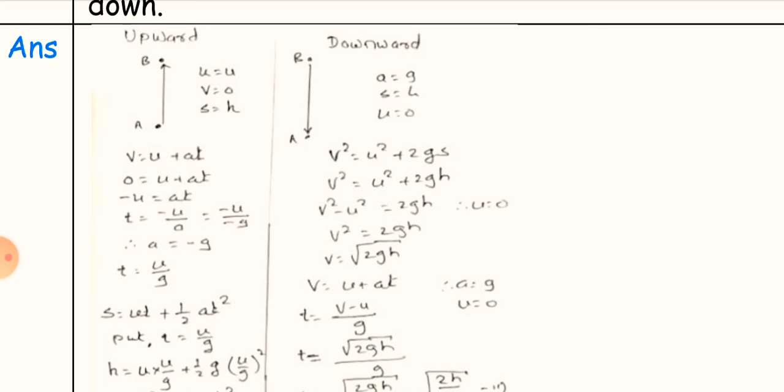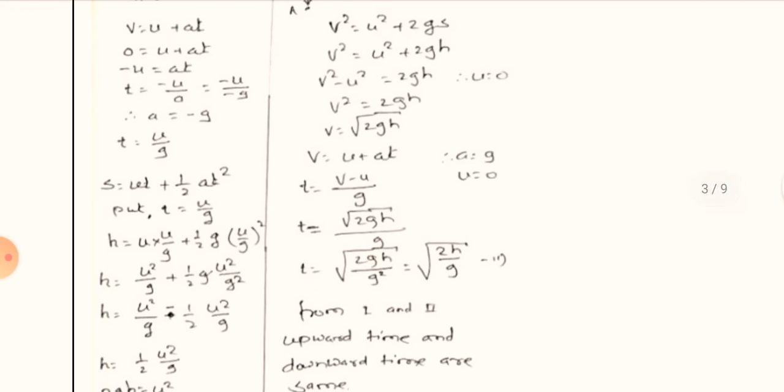From Newton's first equation, v is equal to u plus at. v is 0, so 0 is equal to u plus at, minus u is equal to at, t is equal to minus u upon minus g, which means t is equal to u upon g. S is equal to ut plus 1 half at square, it is Newton's second equation.